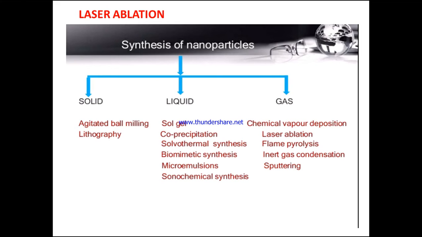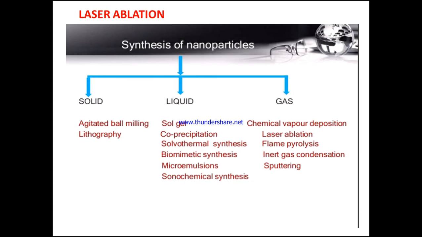In the last session, we discussed the gas phase synthesis of nanomaterials. In that, we came across Joule heating and laser ablation for heating the metal in a refractory crucible by two methods. One is Joule heating, where the metal is heated above its critical temperature, beyond its melting temperature, so that it converts to the vapor phase.